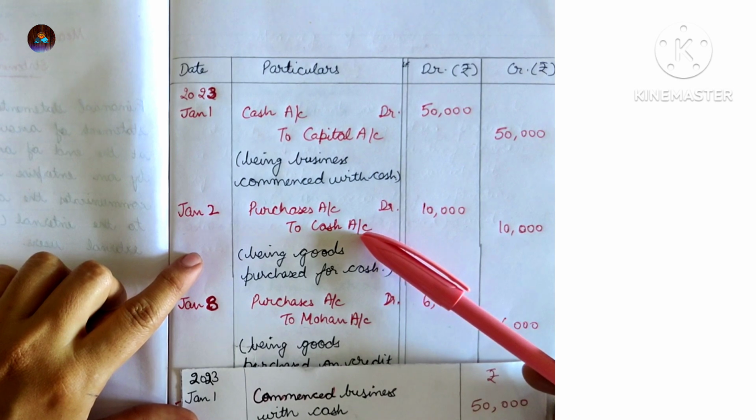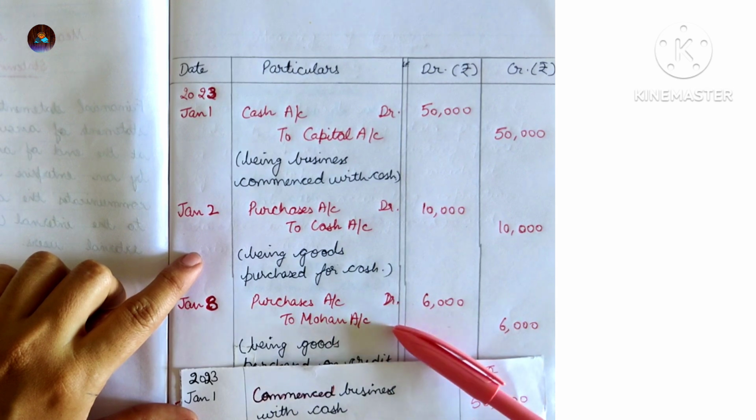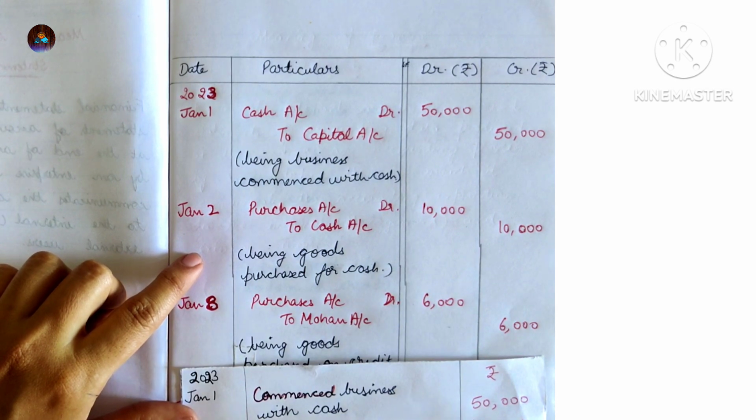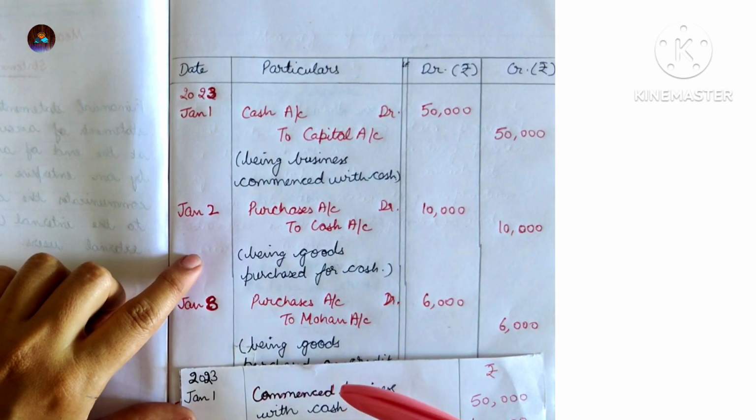In the second entry, we have purchased the goods for cash. So cash will be credited. But in the third entry, the goods have been purchased on credit. So the name of the person from whom goods have been purchased will be credited. So purchases account debit to Mohan account.